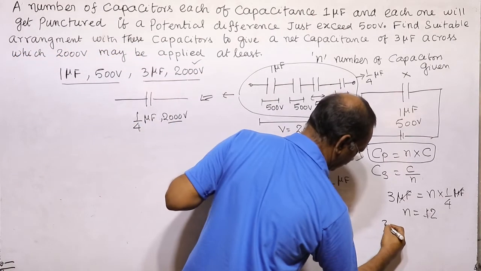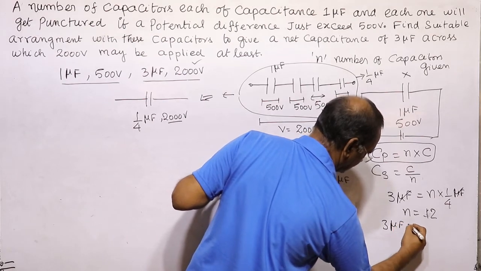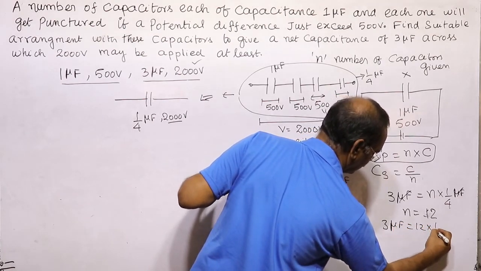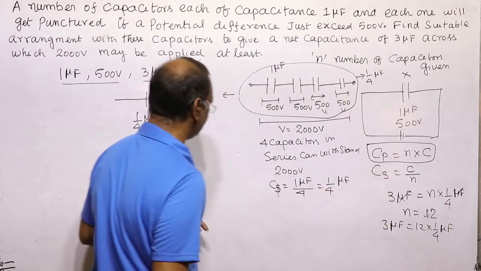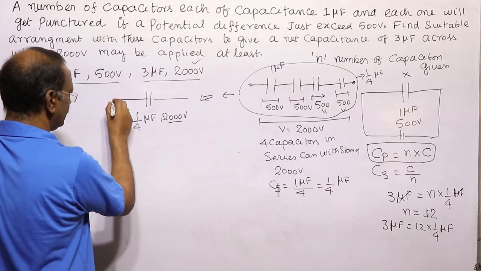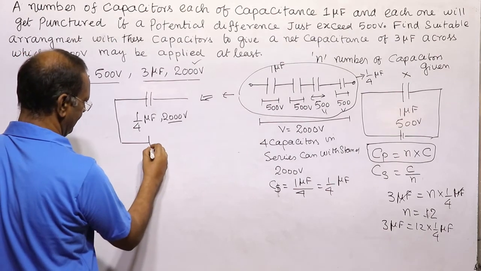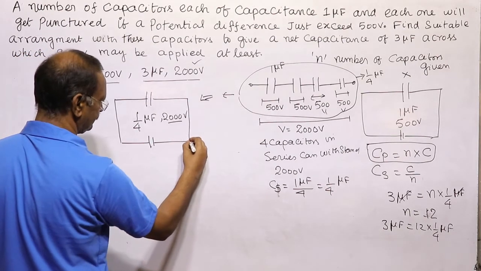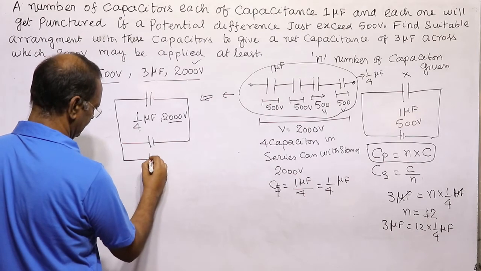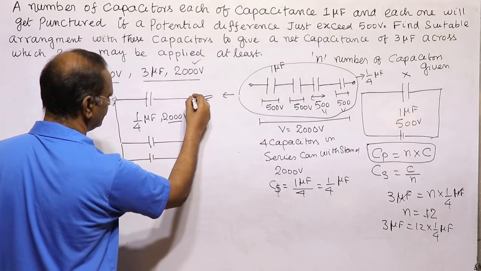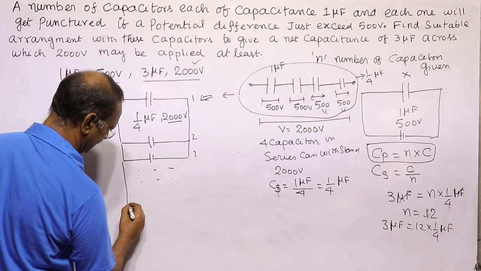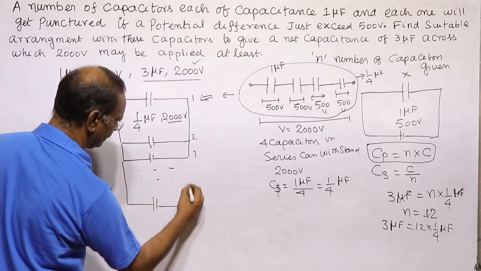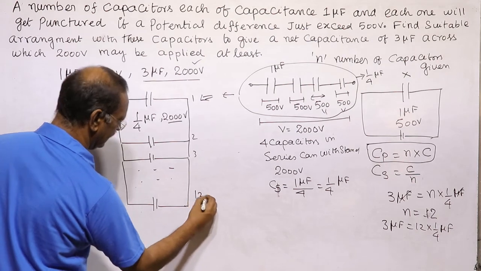So 3 microfarad we get from 12 times 1 by 4 microfarad. It means we can connect 12 identical sets like this, set 1, set 2, set 3, like this, 12 in parallel.